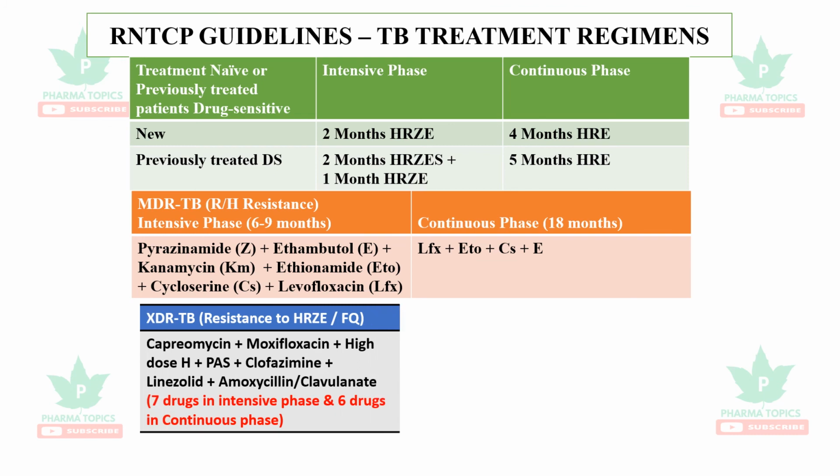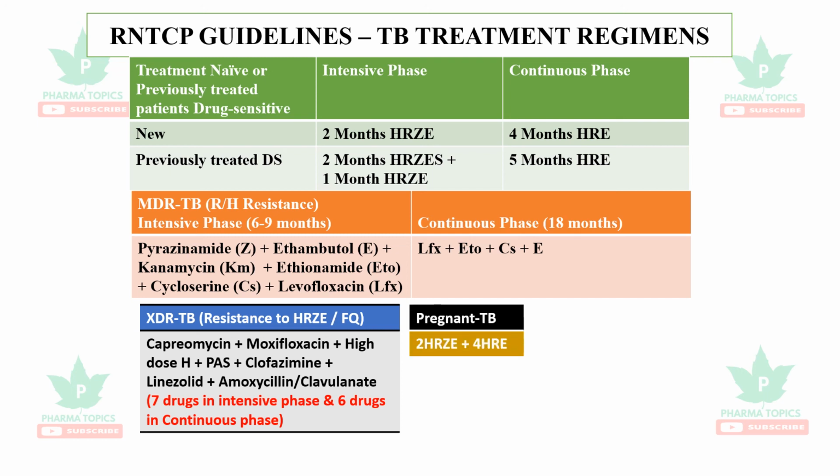In case of extensively drug-resistant TB, these patients are resistant to all the first line drugs such as isoniazid, rifampicin, pyrazinamide and ethambutol and even fluoroquinolones. So the regimen is 7 drugs in the intensive phase and 6 drugs in the continuation phase. They are capreomycin, moxifloxacin, high dose isoniazid, para-aminosalicylic acid, clofazimine, linezolid and amoxicillin with clavulanic acid.